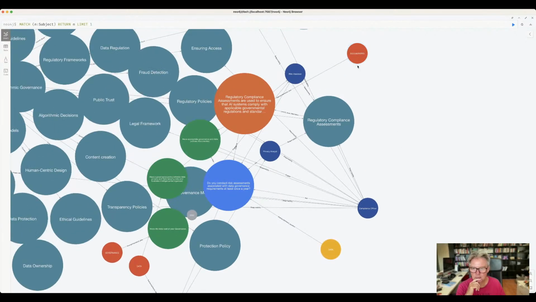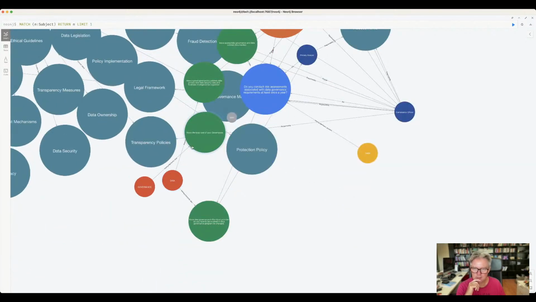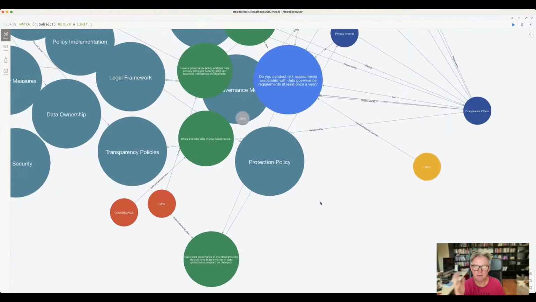Right. Other balls we have here are one more. Same. Documented is the word here. Governance and data. These are words that are related to the actions to take. So if I want to see more actions related to governance, I'll open this one up and we'll get more there. Won't do that again now. So there you have it, clear.